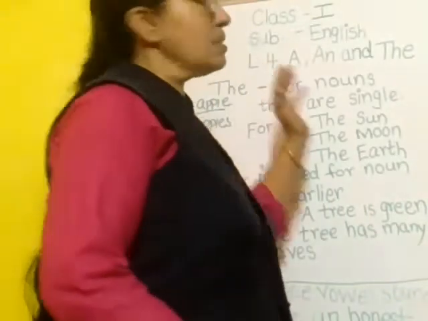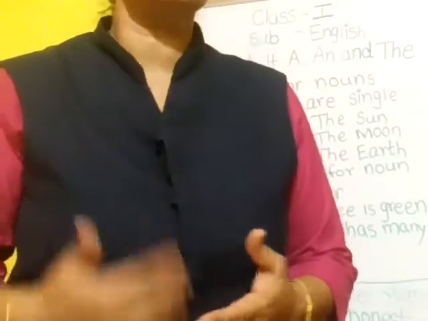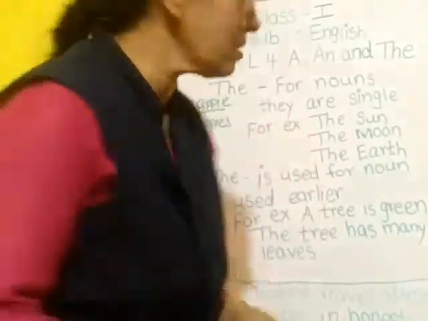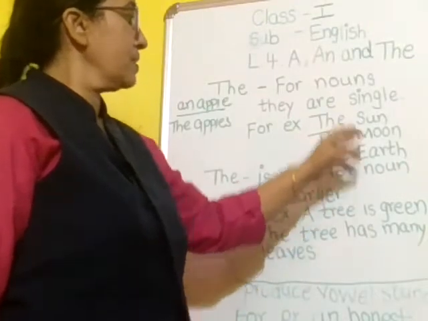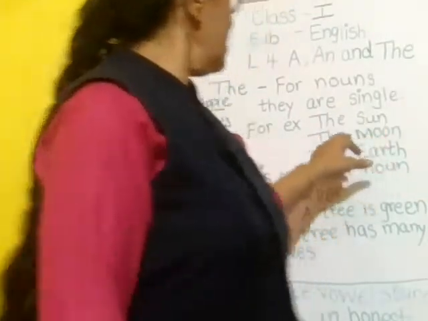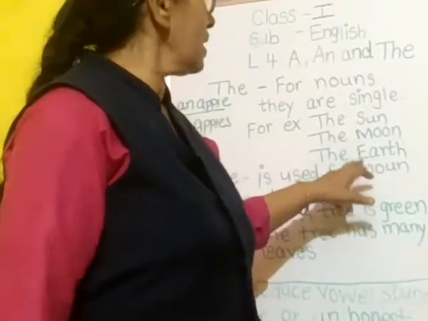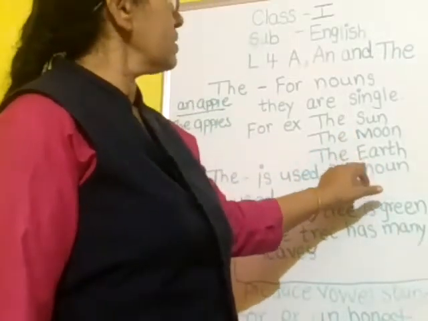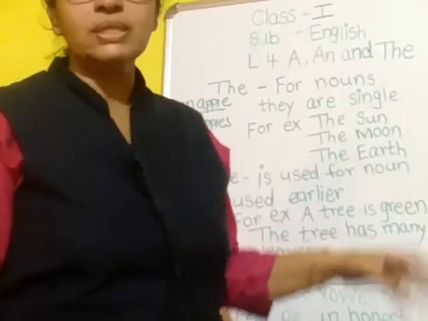But in some cases there is no plural form. For example, sun, moon, the earth. We have to write the in front of these words. Sun, there is no other sun. Moon, we can't write the plural of moon, moons, no other moon. And then earth, though it begins with e, that is a vowel, we should write the here, because it is a universal truth.